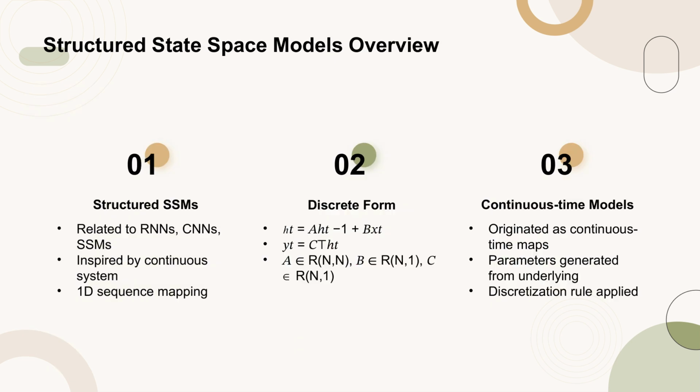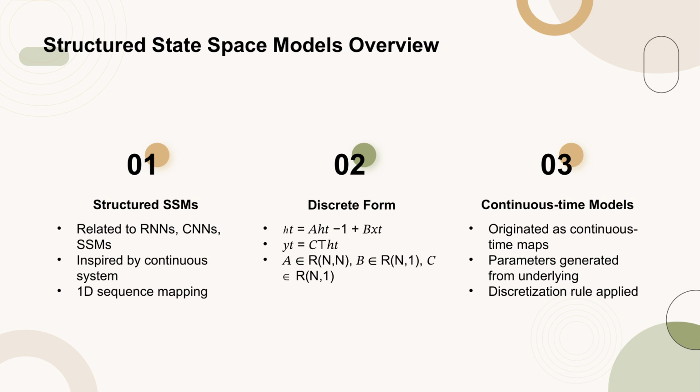Structured state space models, SSMs, are a recent class of sequence models in deep learning, closely related to recurrent neural networks, RNNs, convolutional neural networks, CNNs, and classical state space models. They are inspired by a continuous system that maps a one-dimensional sequence.